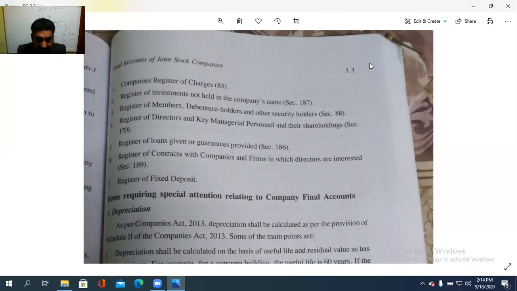Okay, companies register of charges, register of charges, section 85. Then register of investment not held in the company's name, section 187.